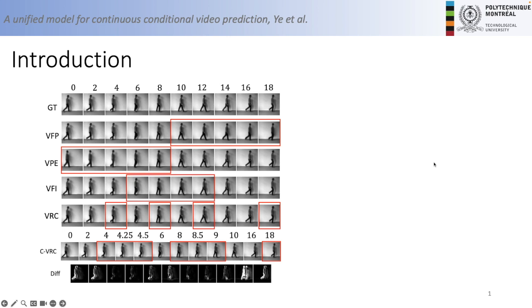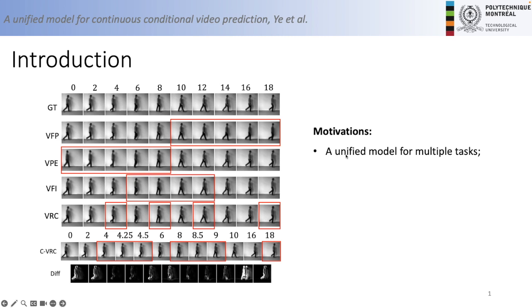So first of all, what is conditional video prediction? Basically, given a video clip, we can take some frames as the input of a model, and our target is to predict the missing frames. For example, if the missing frames are the future frames with respect to the inputs, the task is video future frame prediction. Previous work solved different conditional video prediction tasks by different models.